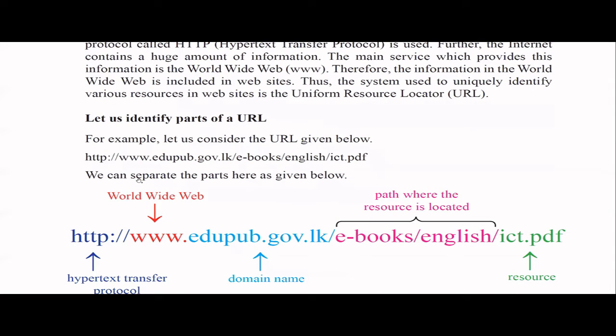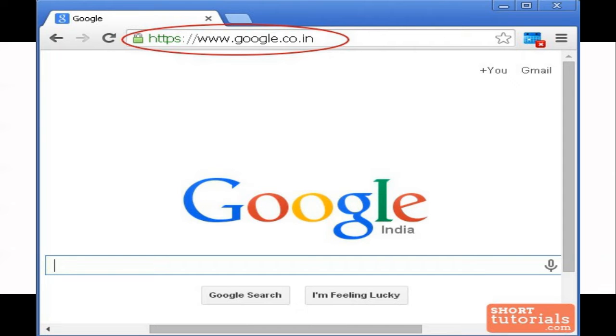If you go to the web browser, what are the web browsers, you know, right? Google Chrome, Internet Explorer, Mozilla Firefox, Safari, Opera. All these are web browsers, which we use to browse the internet. So when you go to the web browser and search something or type a URL in the address bar, this URL format can be seen. Now in the picture, you can type the web URL in the address bar and go to that particular unique resource.